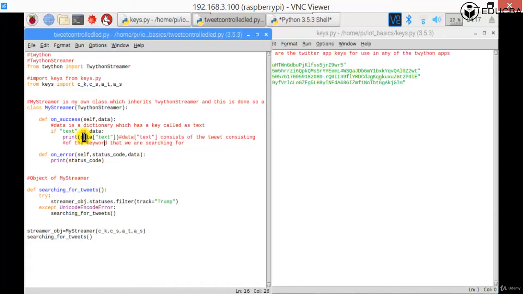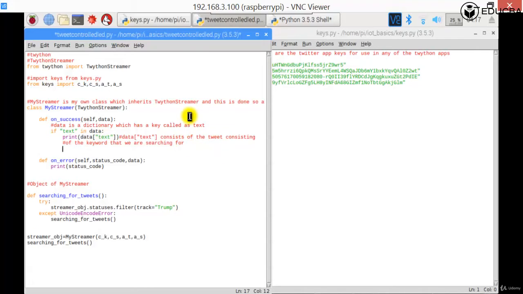Now, instead of printing the data of text, I can also do one thing. That is, I can make if data of text equal to, you can put your own keyword, right?